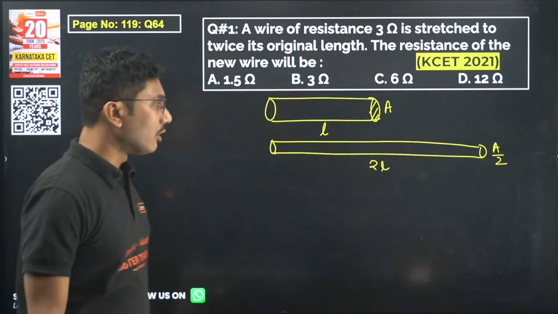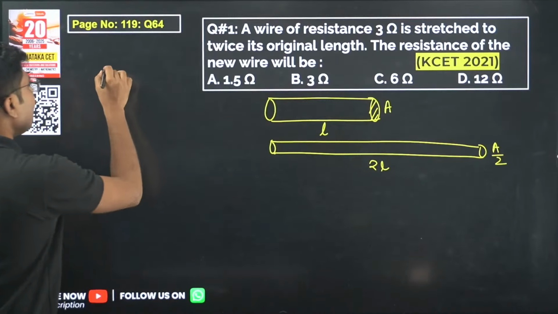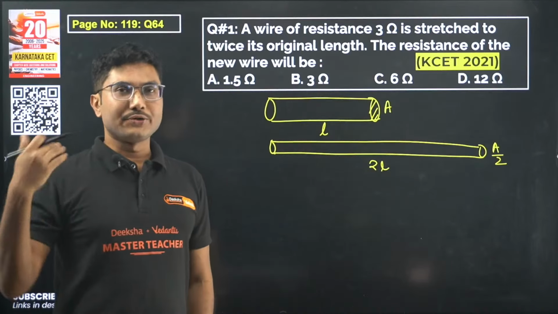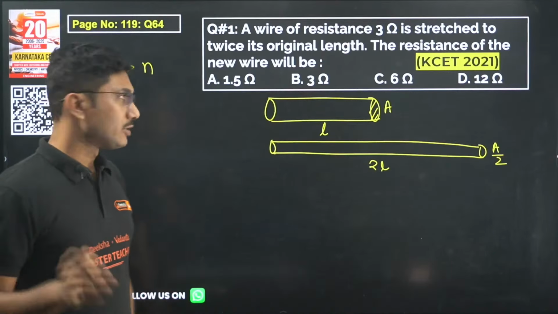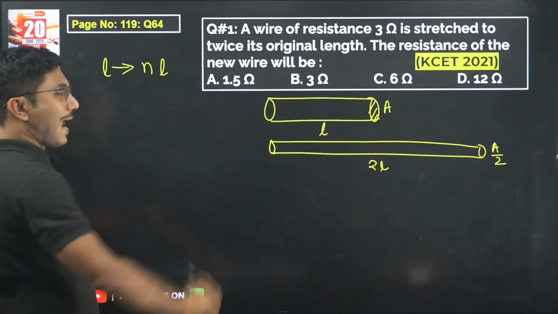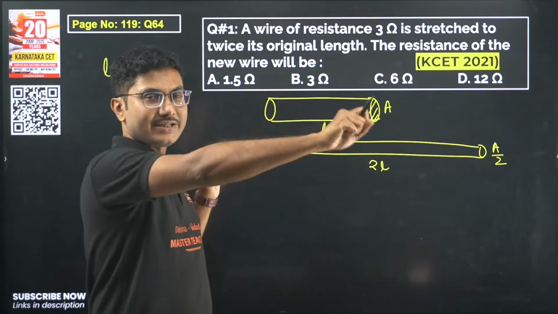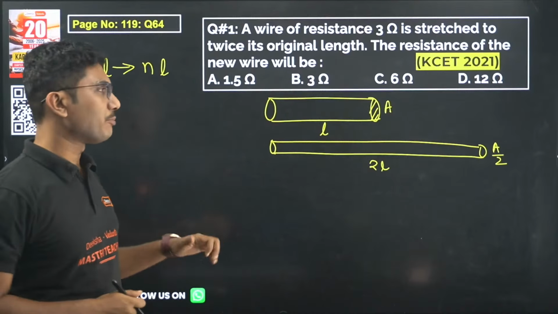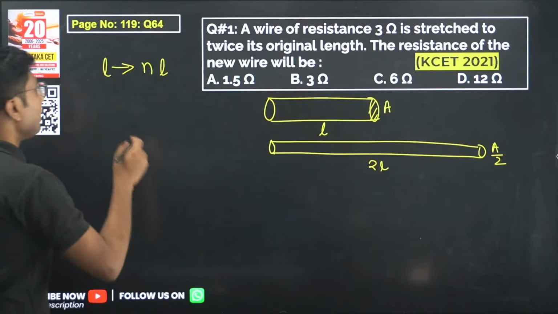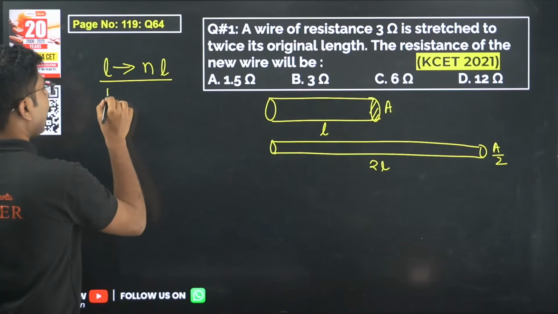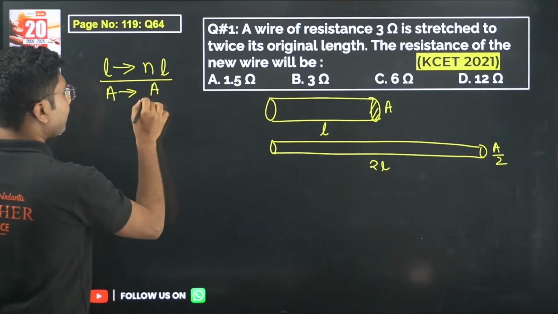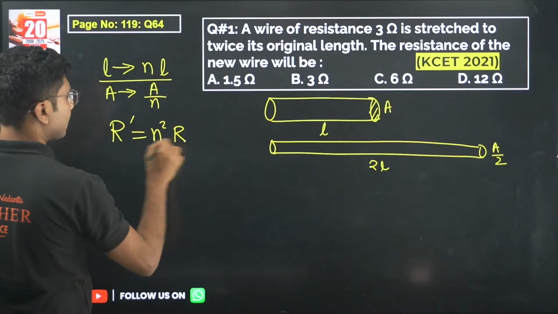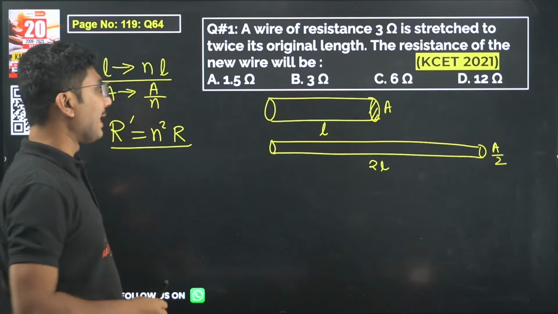And there is a formula for that. If you change the length by n times, it can be double, it can be triple, it can be halved, it can be 1/3, it does not matter. When you change the length to nL, as long as you are either stretching it or compressing it without adding any extra material, that is very, very important, you are not adding any extra material to it, then the area will change to A by n and the new resistance will be n square R. The new resistance will be n square R.